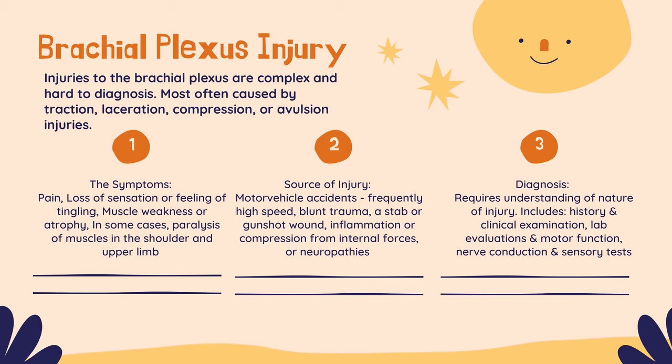Brachial plexus injuries or impairments can occur at any time in an individual's life. They are very complex and hard to diagnose. The symptoms associated with brachial plexus injury are pain, loss of sensation, or muscle weakness. In some cases, paralysis of muscles in the upper extremity can occur. The most common source of injury is high-speed car accidents, injuries resulting from blunt force trauma, stab or gunshot wounds, or any injuries caused by internal forces such as inflammation, compression, or neuropathy. In order to diagnose a brachial plexus injury, an individual must undergo multiple examinations to gather information on their history, motor functions, nerve connections, and sensory distribution, and this often takes a long time.